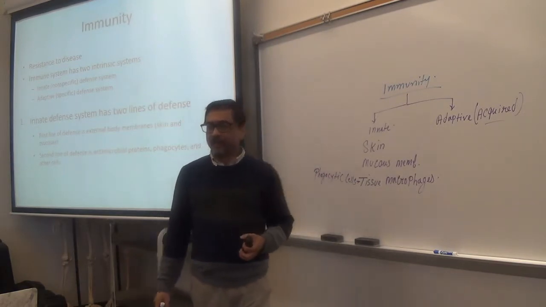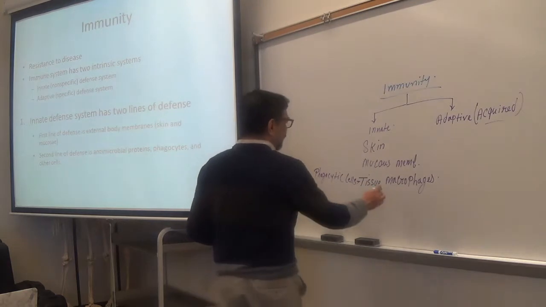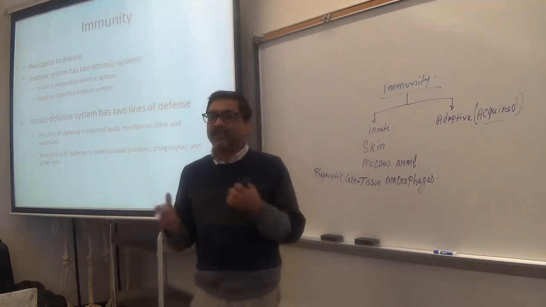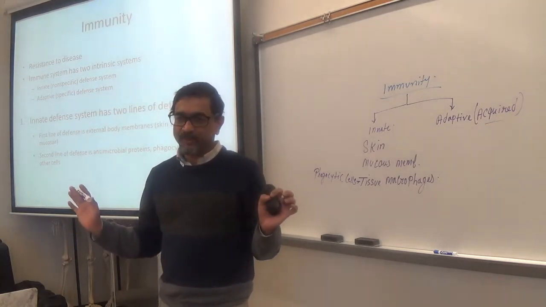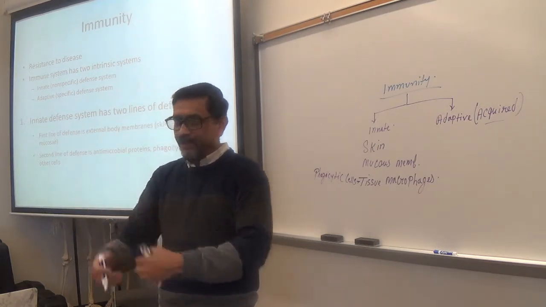Example, tissue macrophages, also dendritic cells. Those are phagocytic cells. Everybody has them in the tissue. Macrophages are present in everybody, right? And they do what? Phagocytosis, you know that. Okay.